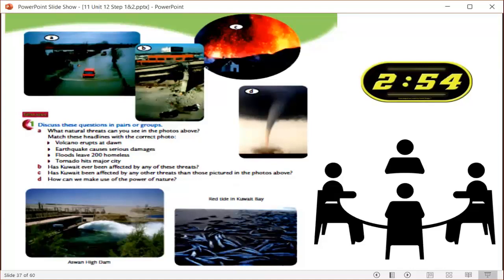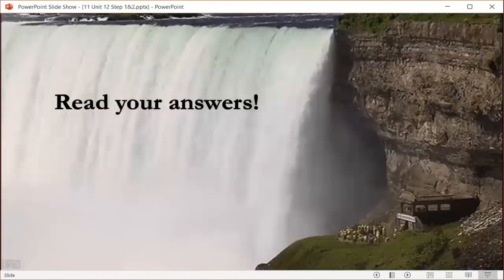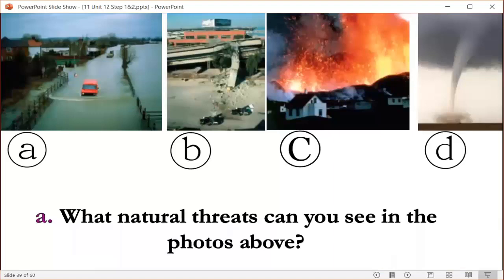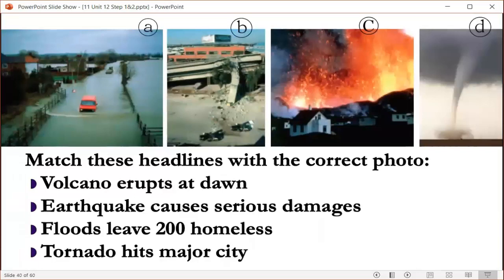We have a volcano erupts at dawn. Earthquake causes serious damage. Floods leave 200 homeless. Tornado hits major city. Yeah, let's see. The first one, volcano erupts at dawn. Which one is a volcano? Yes, excellent. It's letter C.